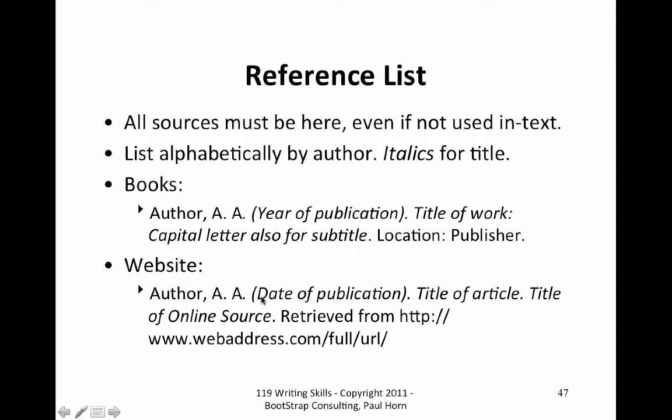Now, a lot of times websites don't include this information right here, which is the date of publication. So what they do instead is you put no date or you leave it blank, and it will put N period D period here. But down here where it says retrieved from, it will give you a date, an opportunity to say when you collected it. And the reason that matters is because sometimes websites change from one week to the next, and that helps the person who's reading your paper to know why it might not stay the same.